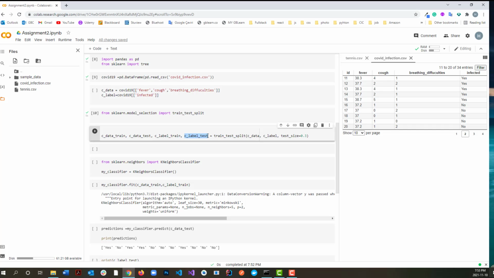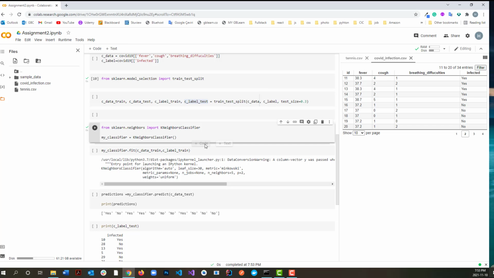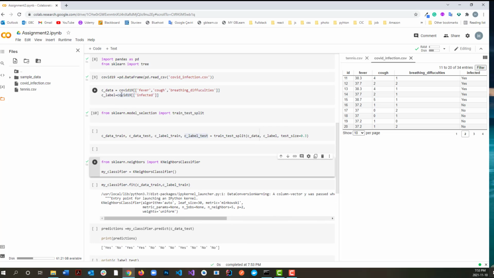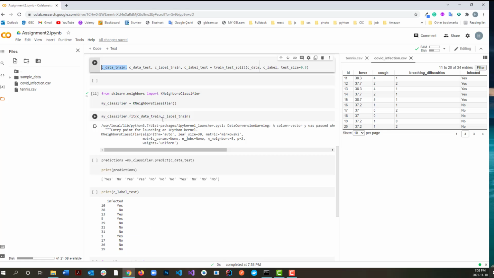It's going to be my test, and here I'm importing the neighbors classifier, and I'm assigning a value to this classifier. I'm passing the values from my train test split to educate the classifier.